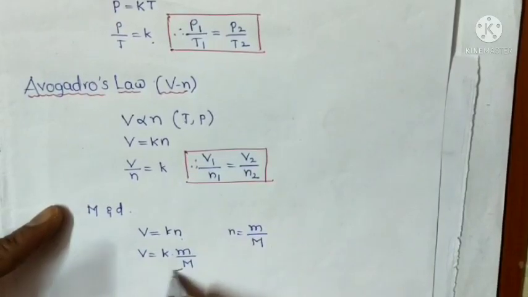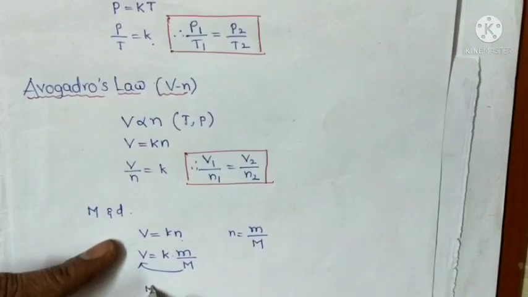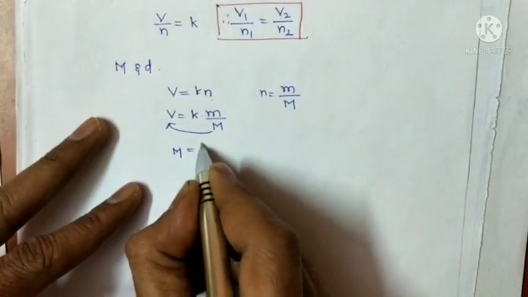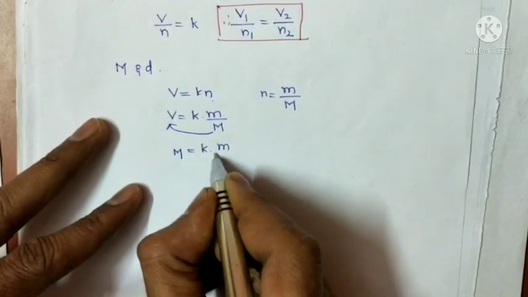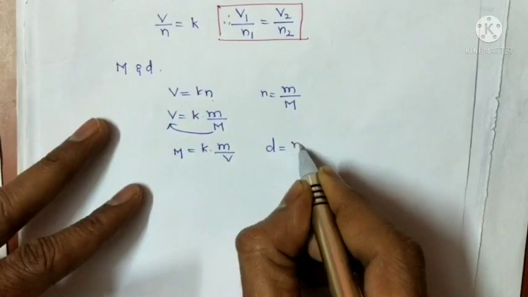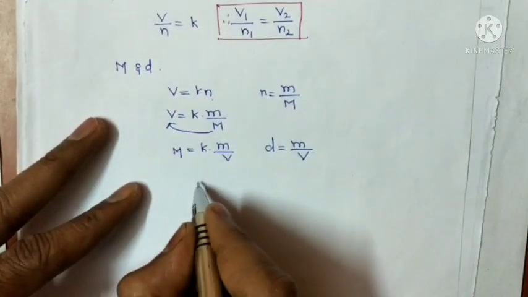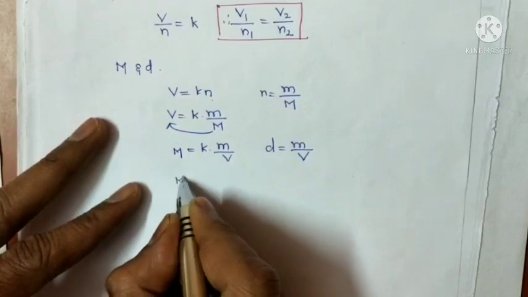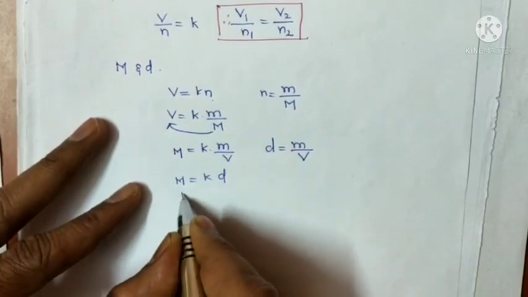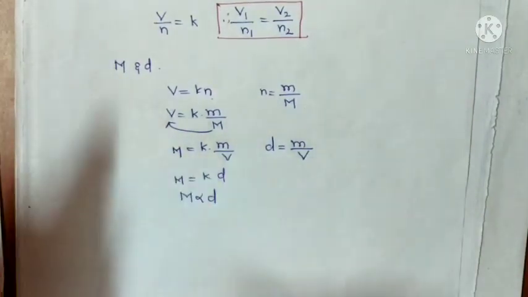Now here you will see molar mass is equal to K times m by V. We already know that density is equal to m by V, mass by volume. So substitute: M is equal to K times d. From this, removing the proportionality constant, that is the relationship.